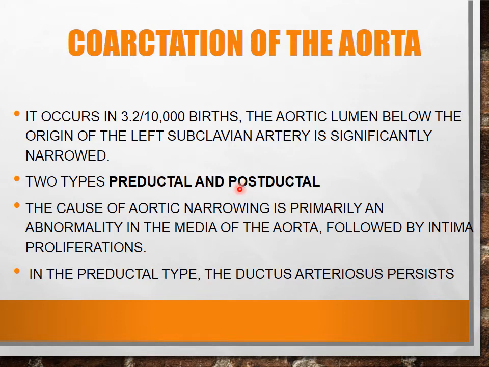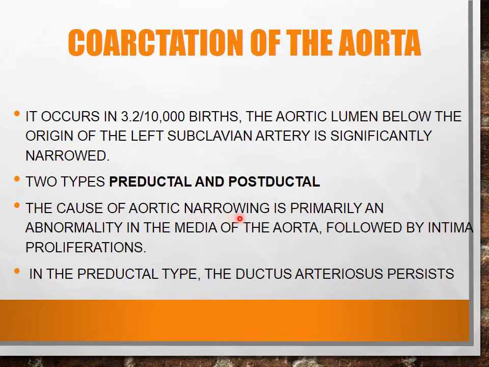It is of two types, preductal and postductal, depending upon its origin. If it is before the ductus arteriosus, it is preductal, and if the narrowing is beyond the ductus arteriosus, it is the postductal type of coarctation of the aorta.